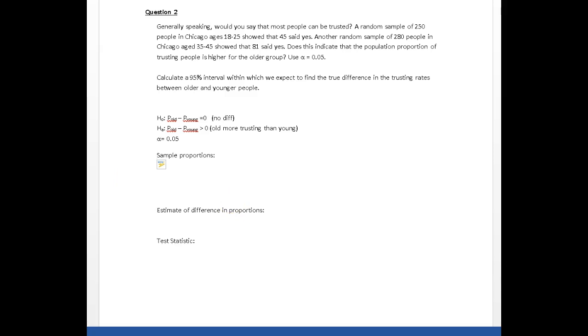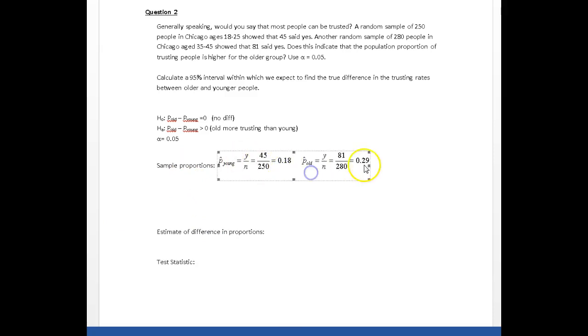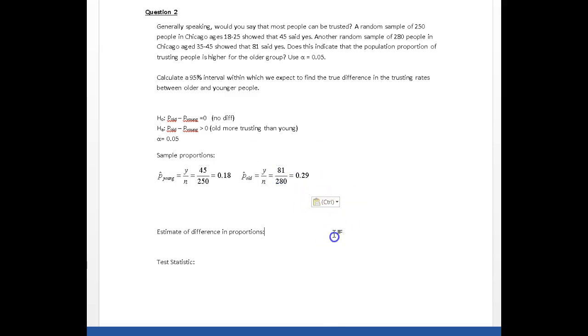All right, one of the first things you have to do when you're dealing with proportions is calculate the sample proportions. And I've already got that done. And here it is. For my young people, I had 45 out of 250 said they trusted most people. That's 18% of them. And for my older group, 81 out of 280, or 29%, said most people could be trusted.